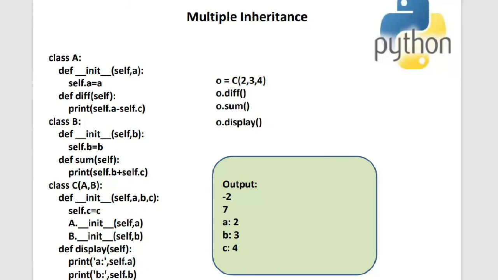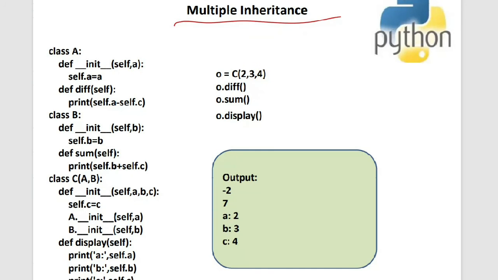The fourth kind of inheritance that we have is multiple inheritance. As I already told you, multiple inheritance is not supported in Java, but it is supported in Python. This is an example of multiple inheritance. Let me show you the diagrammatic representation for your better understanding. There will be a derived class from many other classes, from multiple classes. So C is derived from A as well as from B.